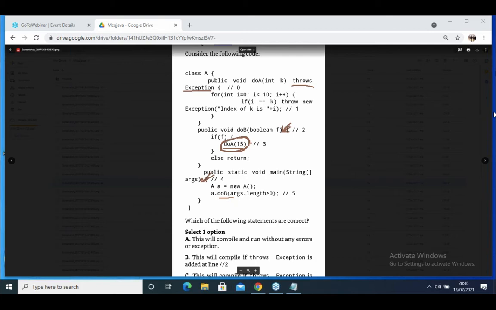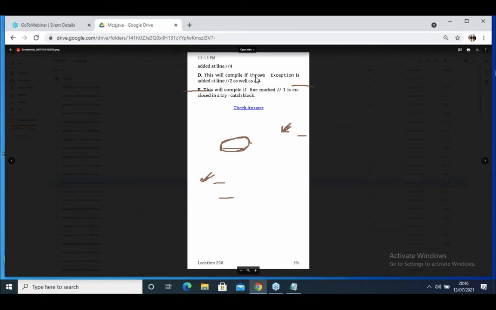If you write a throws exception here, in the main method also you write a throws exception. That is the reason you should select this option. This is line number 2, this is line number 4. This will compile if throws exception is added at line number 2 as well as line number 4. Am I clear? Have you understood what I explained?